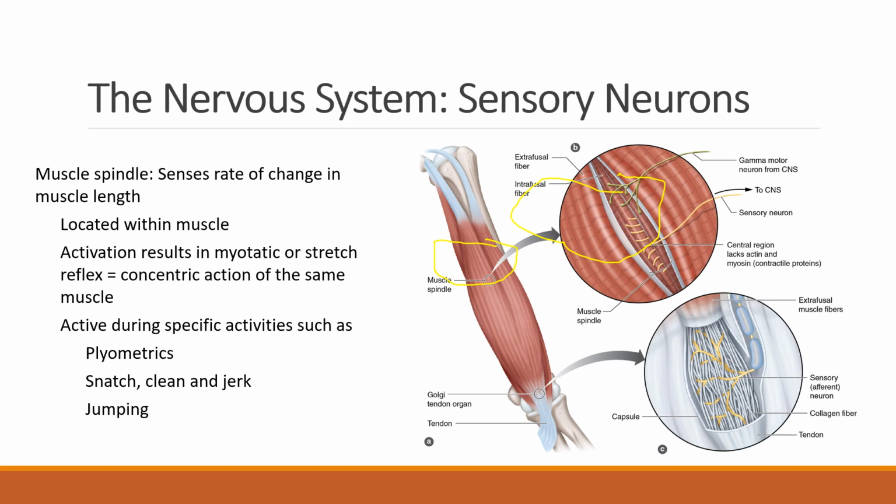There are other times when activation of the muscle spindle is desired during training. For example, plyometric and weightlifting exercises such as the snatch, and clean and jerk. Jumping, swinging a bat or tennis racket, and kicking and punching are commonly performed by rapidly stretching the muscles involved, followed immediately by concentric action of the same muscle. This rapid stretch of the muscles will activate the stretch reflex, leading to a more powerful concentric action.